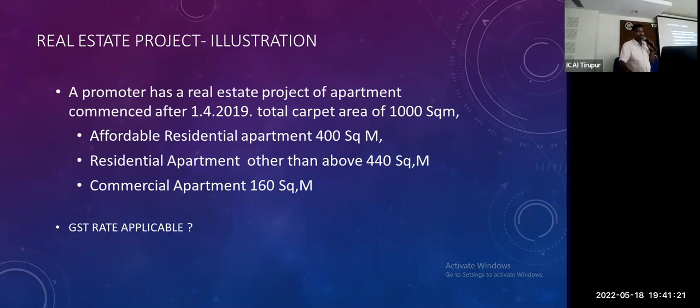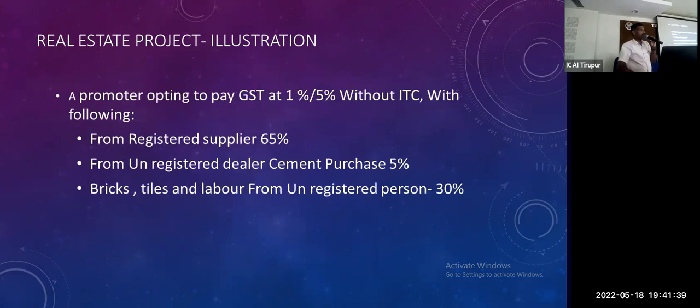That will be my tax rate. Again vice versa, if my commercial is more than 15%, 150 is over 15%, it is 160. So this is a real estate project, REP, and I get 18 or 12%. For affordable, the 12 applies, and 18 is regular. If I go affordable, there is no input tax credit. Again, a promoter has the option to pay GST at 1% or 5% without ITC.